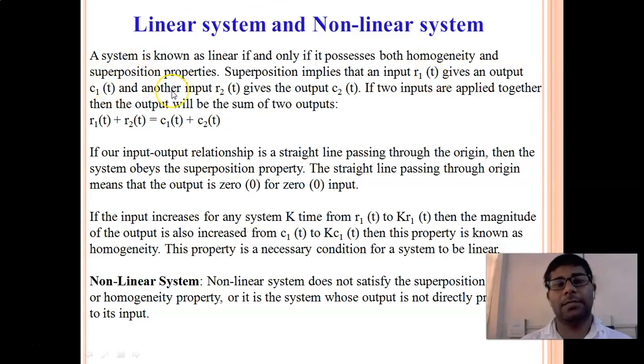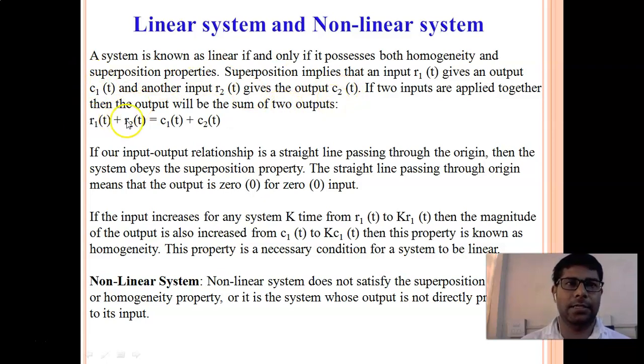And suppose we take another control system, and if we are applying the input R2, then we should get the output C2, right? But if we are applying the summation of these two, that is R1 of t and R2 of t, then we should get the output as C1 of t and C2 of t.